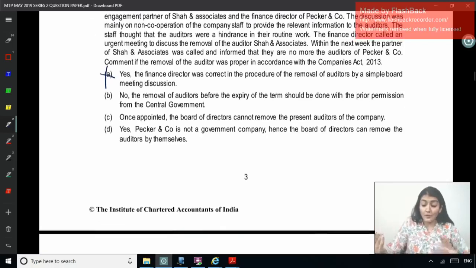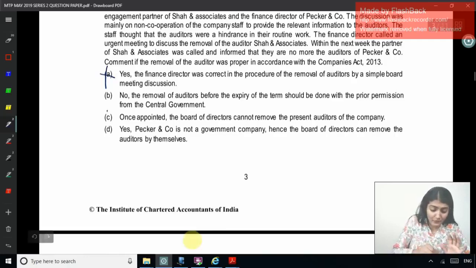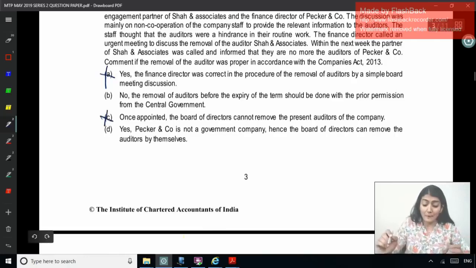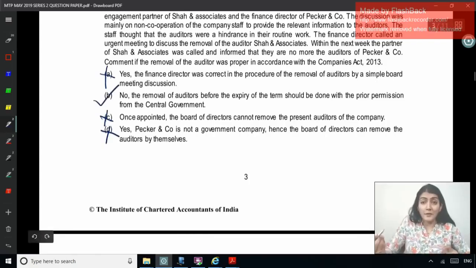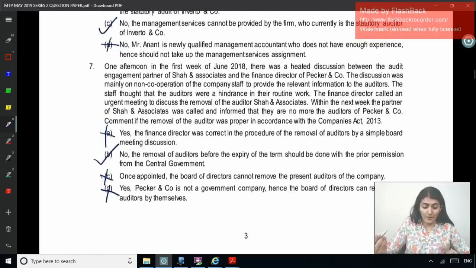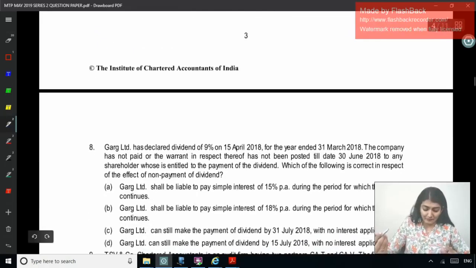Once appointed, the board of directors cannot remove the present auditors of the company. They can remove, but there is a procedure, right? So no. Yes, Pecker and Company is not a government company, hence the board of directors can remove the auditor by themselves. Right, so they can be removed, but only with the prior approval of the central government. So the correct answer is B.